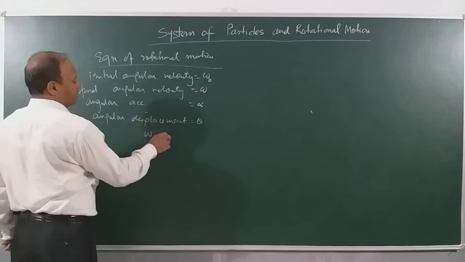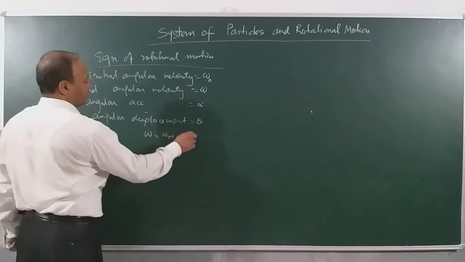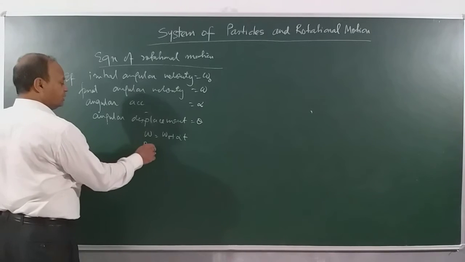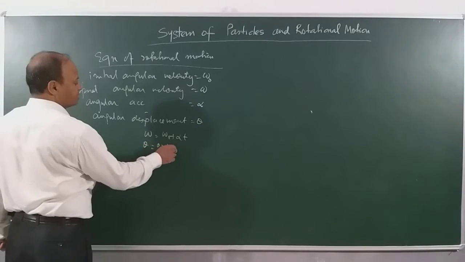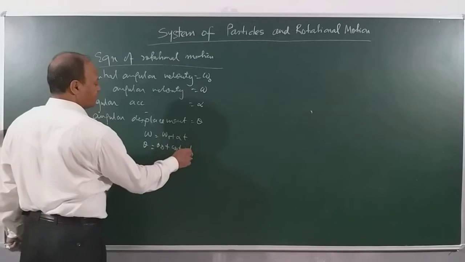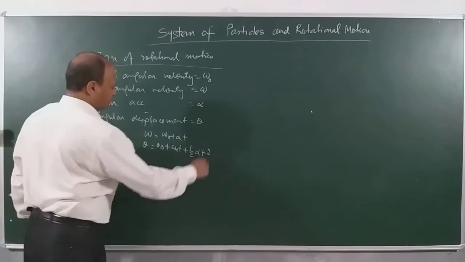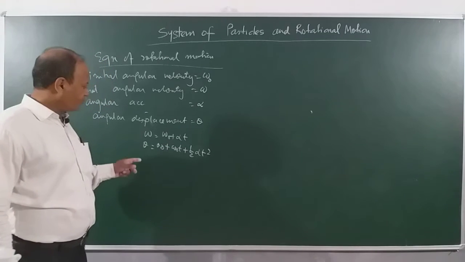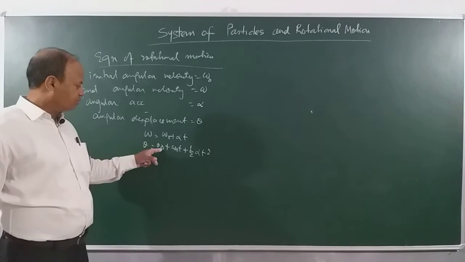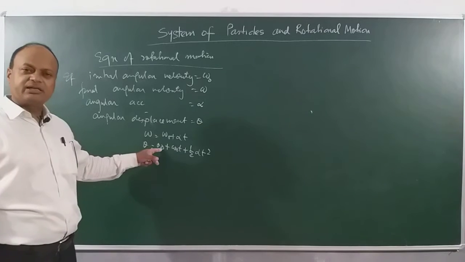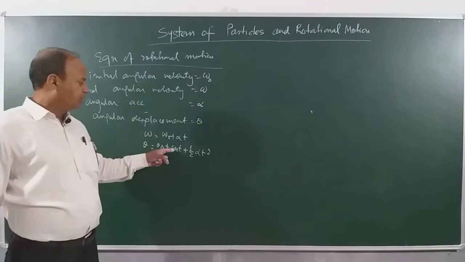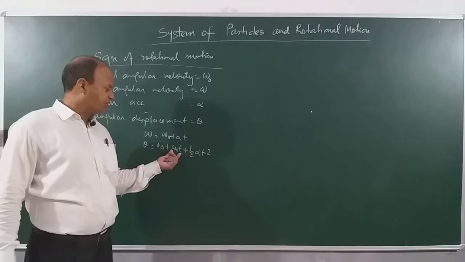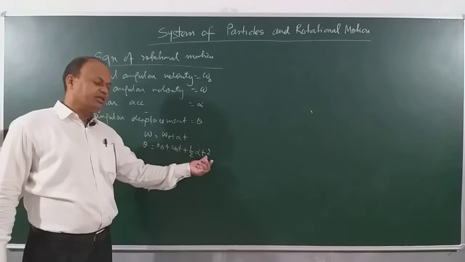Omega equals omega 0 plus alpha into t. Then we have theta is equal to theta 0 plus omega naught t plus half alpha t square. So you can see this is like v is equal to u plus at, and theta equals theta 0, which is displacement at time t equal to 0, plus omega 0 t plus half alpha t square. Omega 0 t is like ut plus half at square.